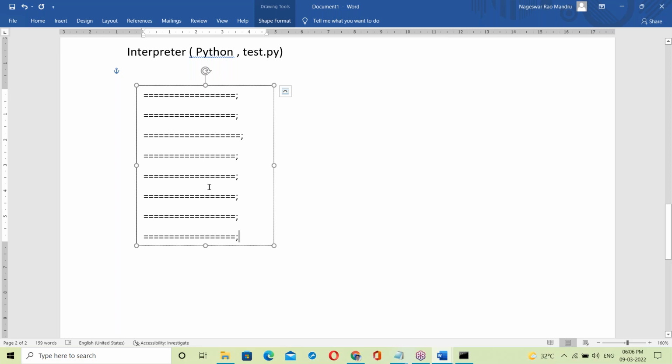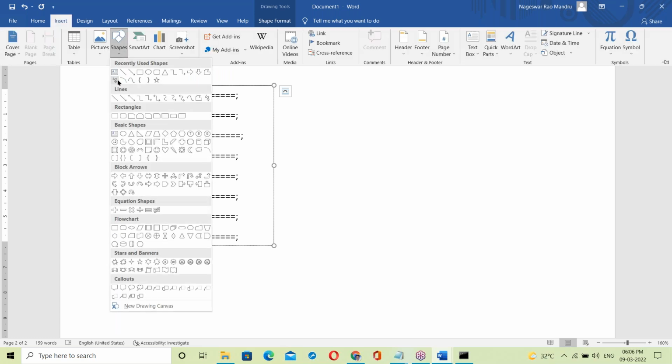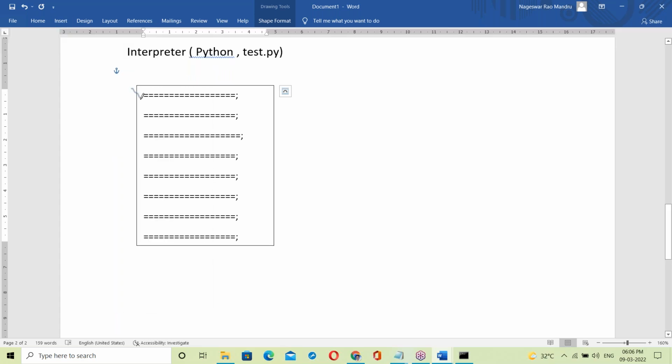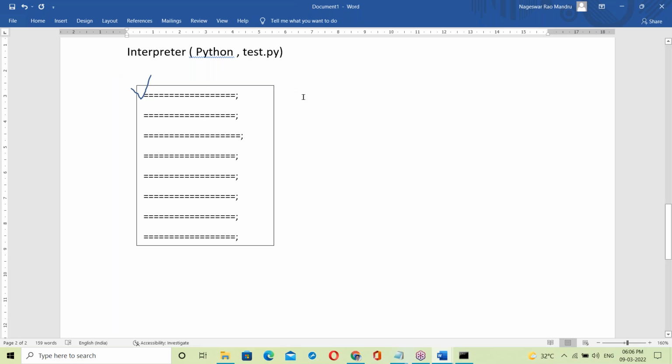How is the interpreter working here? See, the interpreter checks the first statement. Suppose the first statement is correct. Simply, the statement converts into binary code, like a zeros and ones format. That binary code is given to the processor, so the processor takes that binary code and generates output.